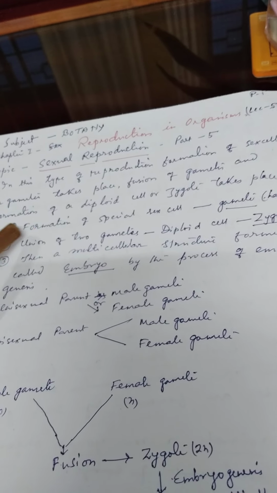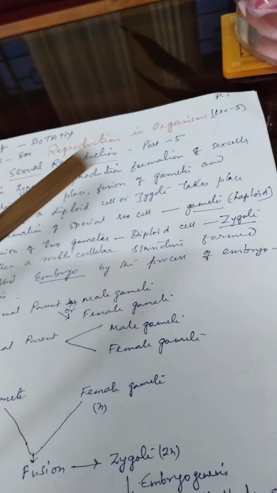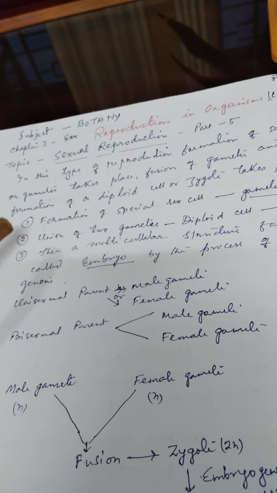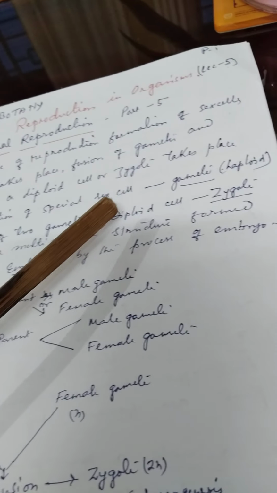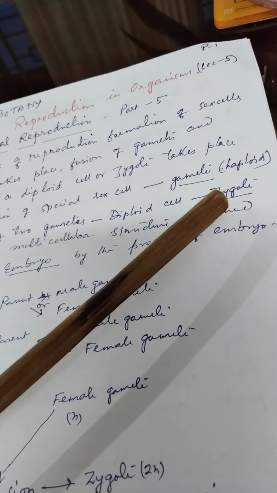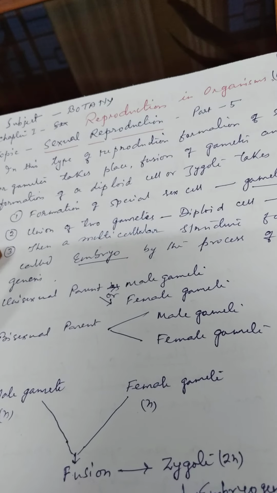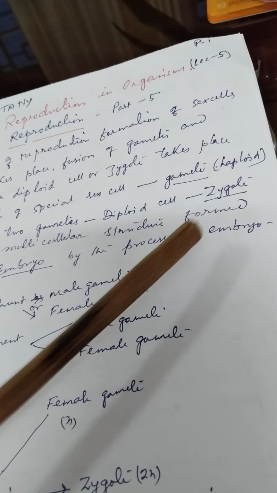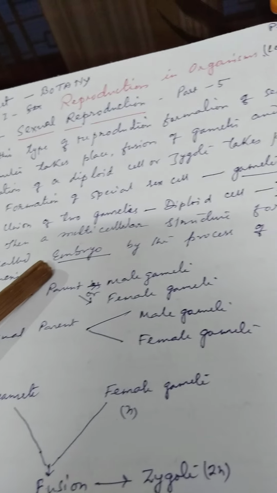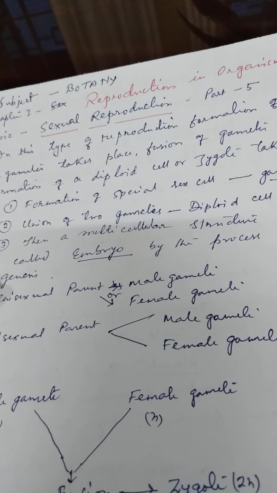Number 1 is formation of special sex cells, that is gametes, which are haploid. Number 2 is union of 2 gametes, that is the formation of zygote, which is always diploid. Number 3, a multicellular structure called embryo is formed by the process of embryogenesis.